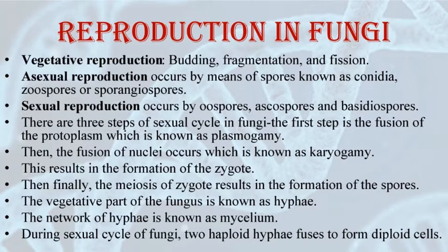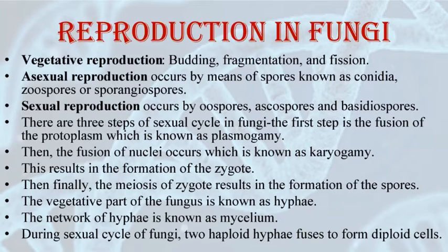And later on they will carry out karyogamy. That means the nuclei will fuse and the cell will become diploid, or we can say a diploid zygote is formed. Now the third step will occur. The fungi form fruiting bodies in which reduction division occurs, that is meiosis occurs, and then there will be formation of haploid spores. The morphology of the mycelium, mode of spore formation, and fruiting bodies form the basis for the division of the kingdom into various classes.